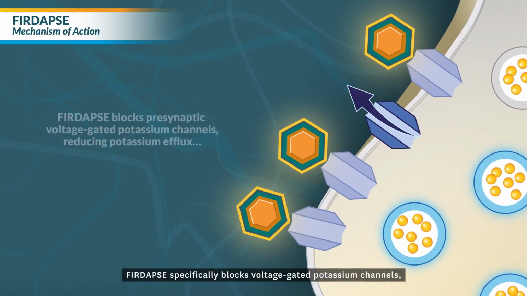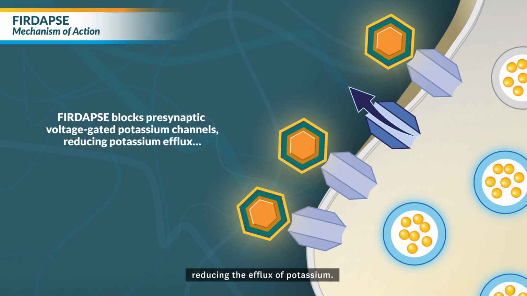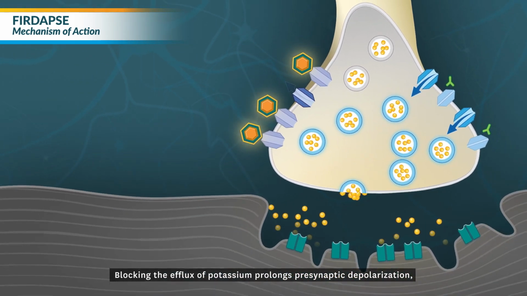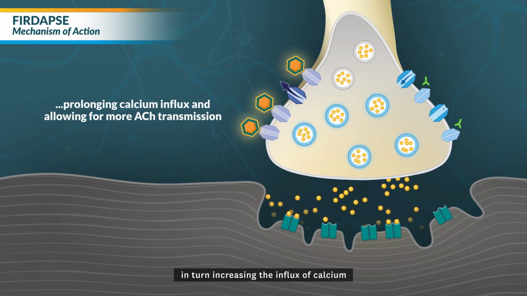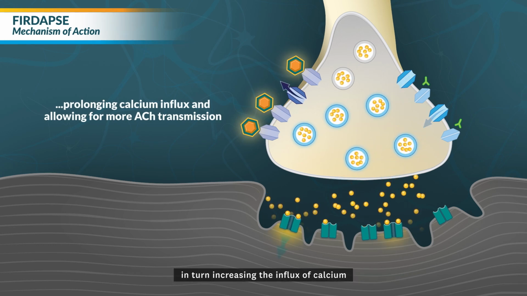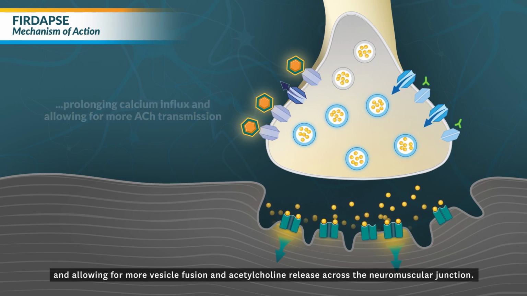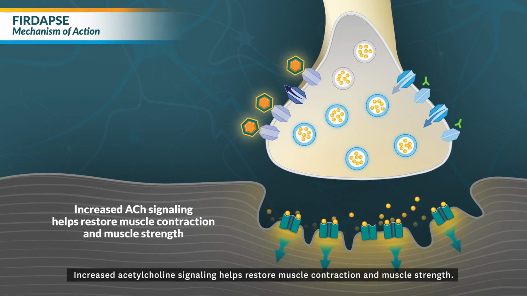FIRDAPSE specifically blocks voltage-gated potassium channels, reducing the efflux of potassium. Blocking the efflux of potassium prolongs presynaptic depolarization, in turn increasing the influx of calcium and allowing for more vesicle fusion and acetylcholine release across the neuromuscular junction. Increased acetylcholine signaling helps restore muscle contraction and muscle strength.